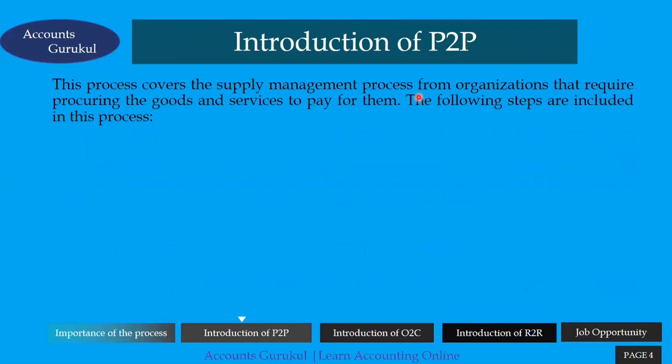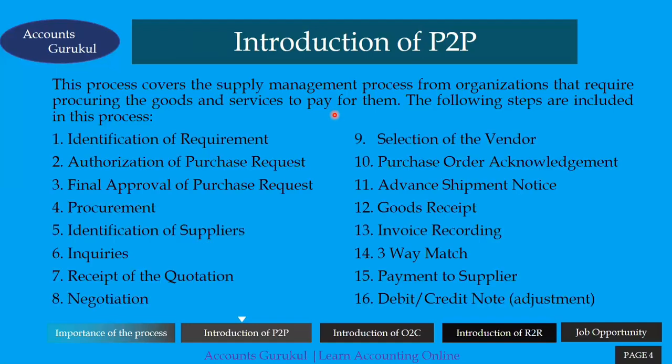The process covers the supply management process of organizations that require procuring goods and services and paying for them. To manufacture something, certain raw materials are required. So we purchase that raw material and then pay the vendor. All those steps start from the requisition, so requesting the purchase, and once you approve that request, placing the order and then making the payment after the material arrives. So this flow from request to payment, that entire flow is known as P2P, procurement to pay. So we have to understand which steps are involved in it.